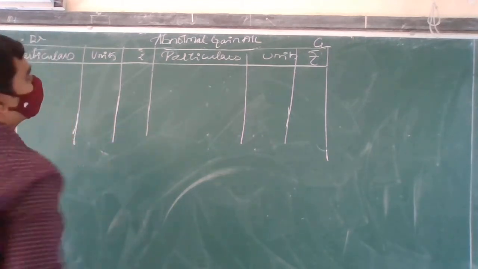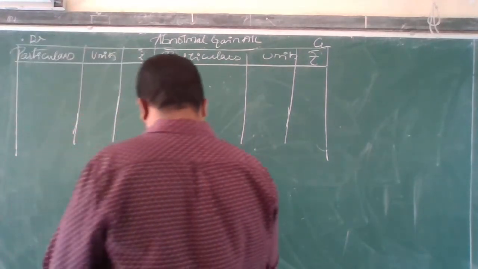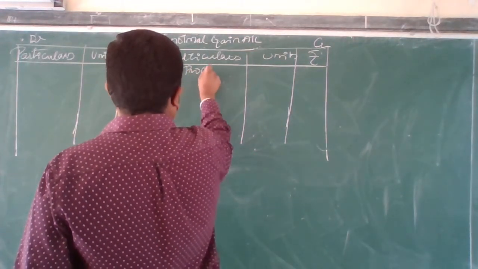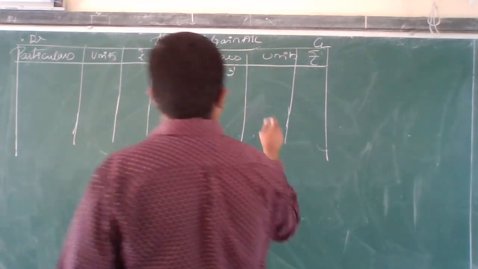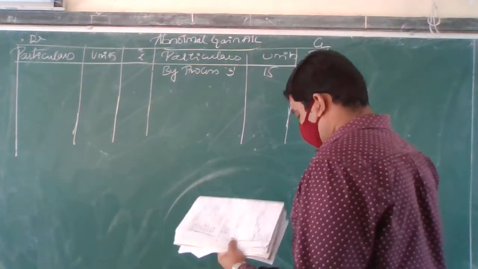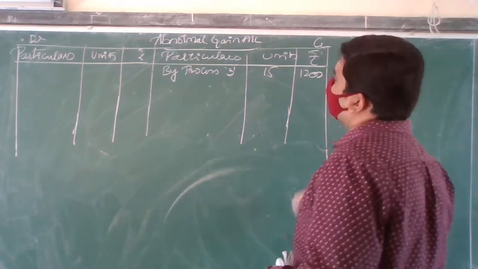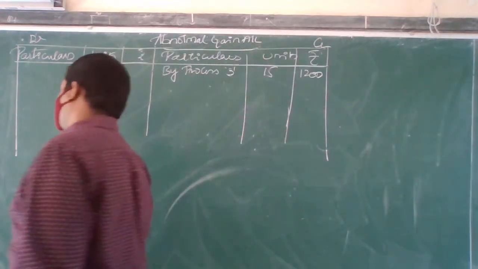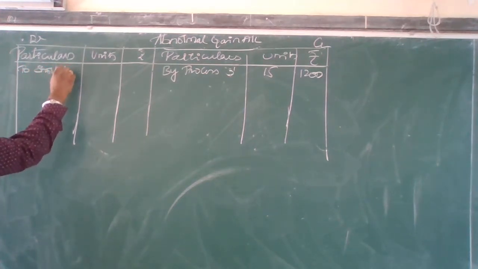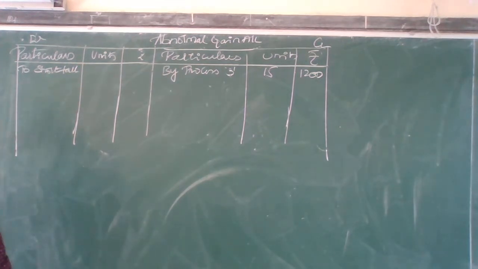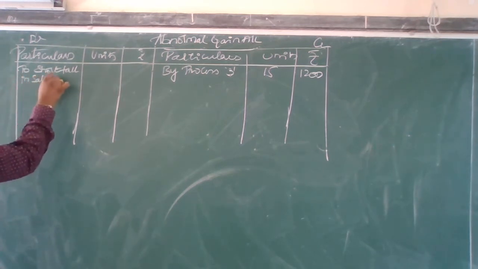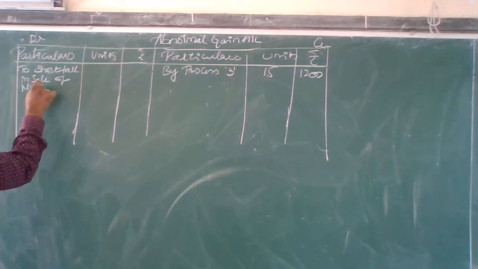If you have a loss, record it on this side; in the abnormal gain account, the gain is on the credit side. In which account do you have the process gain? By process 3. How much did you get there? 15. And what is the total you got? 15 into how much is that? 1000 to. So I should treat this as a sale of scrap, but I should name it as to shortfall in sale of normal wastage.